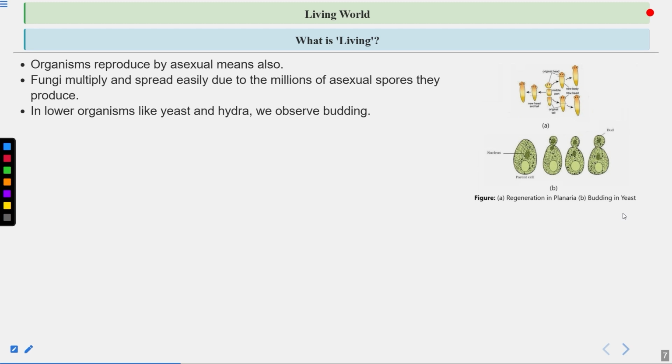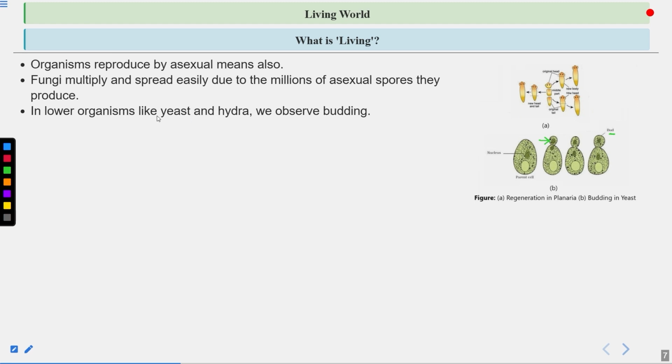You can see this is budding in yeast. What happens? This is the parent cell, and this is the outgrowth which occurs from the parent cell. This outgrowth is known as a bud. This bud increases in size, and it gets its own nucleus. Then it detaches from the parent body and forms an entire new individual. So budding is seen in yeast and hydra.